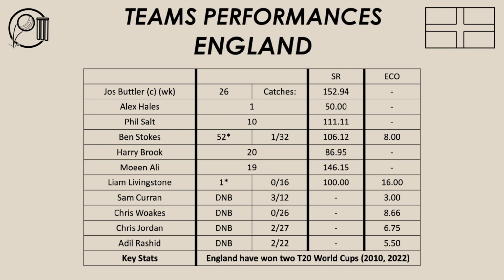T20 cricket's unpredictability. So England were under pressure. Buttler and Hales, they rely on them heavily to get them off to a good start. 1 for 7 after 1, Hales gone for 1. England were under pressure early in the run chase. They found themselves reeling at 4 for 84 inside 12.3 overs. England were in trouble at that stage of the game, and the game was in the balance. When Brook was dismissed for 20, the game was in the balance.